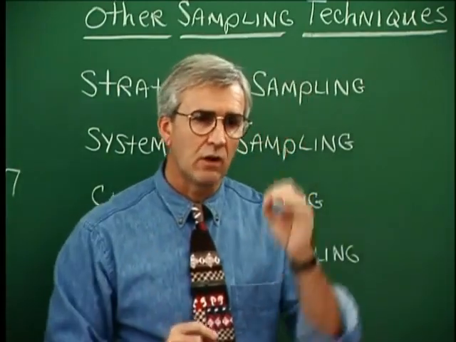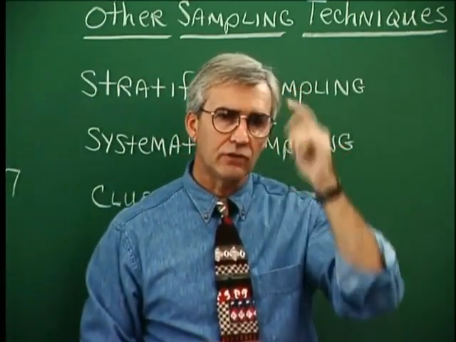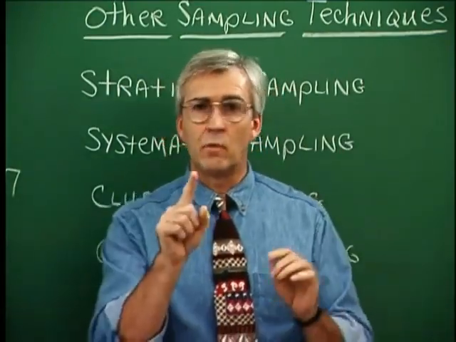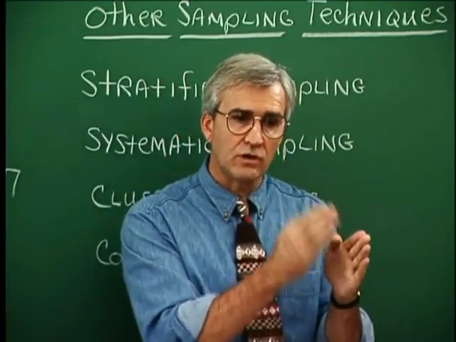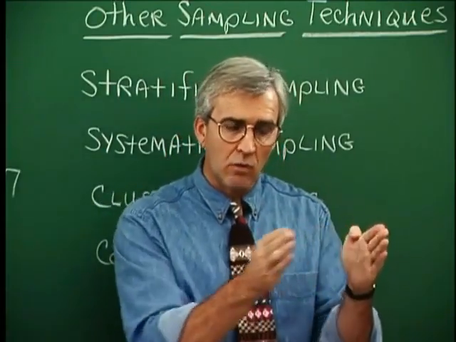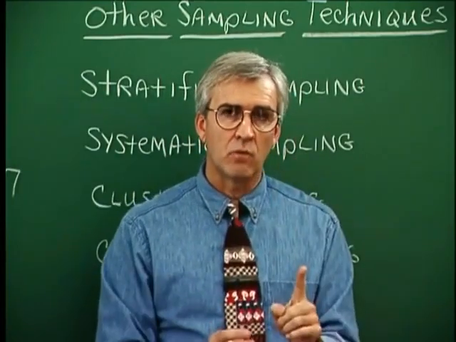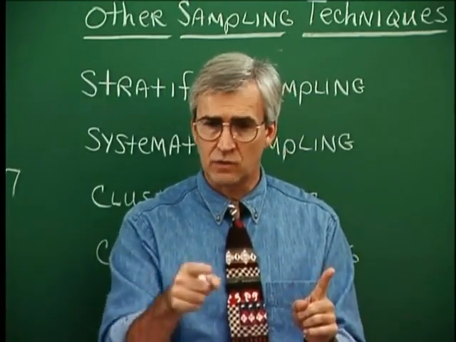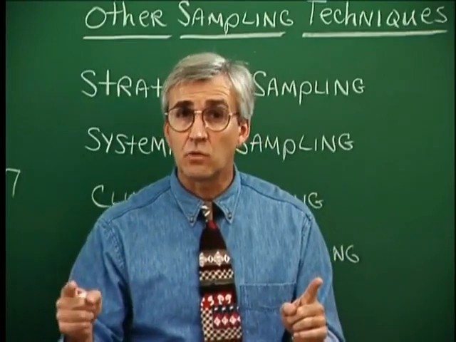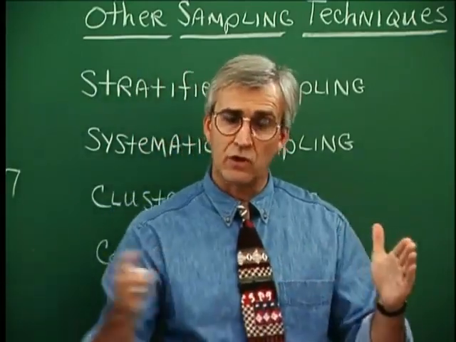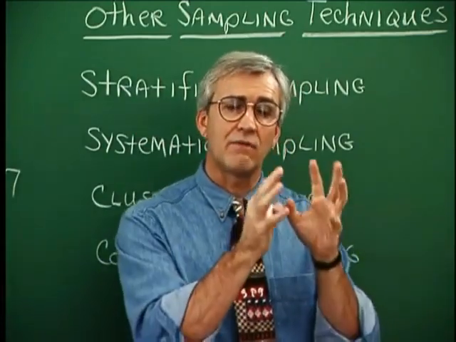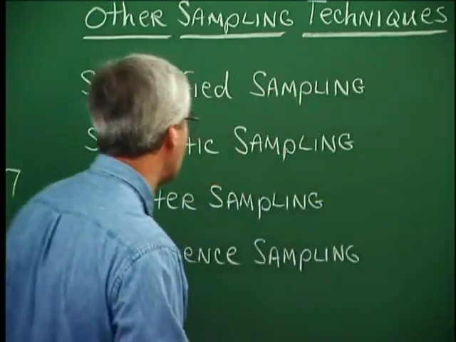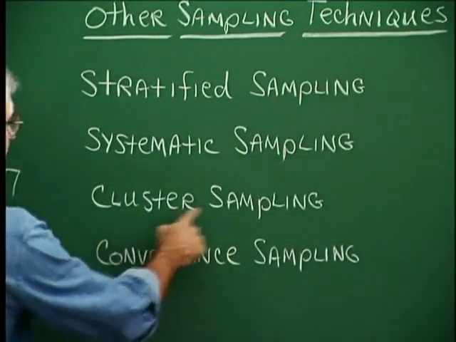Then what we might do is say, okay, let's start at the beginning of the line and take every fifth person. So we could start with the first person or second, third, or fourth. Any one of those first 5 people can be item number 1. And then the next item would be just count off 5, and that would be the next one. Count off another 5, that would be the next one. That's what this systematic idea says. But we have to start with an order relationship to begin with, and then we take every 5th or every 8th or every 10th item until we get to the end of our sample size.